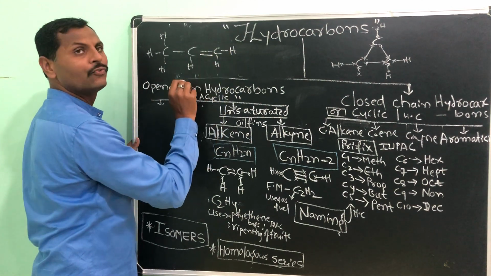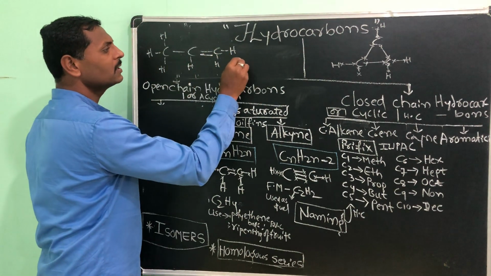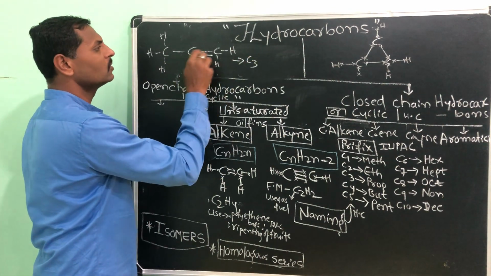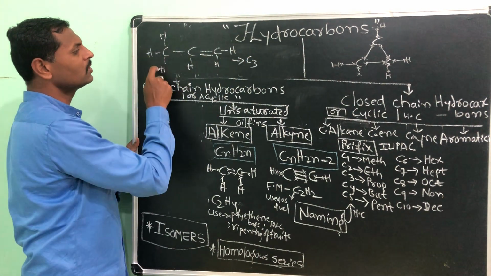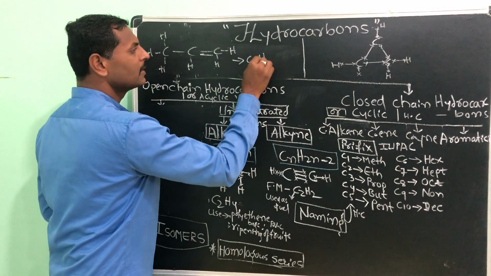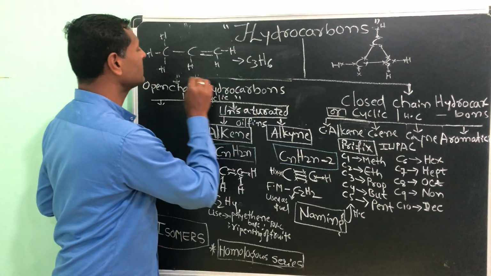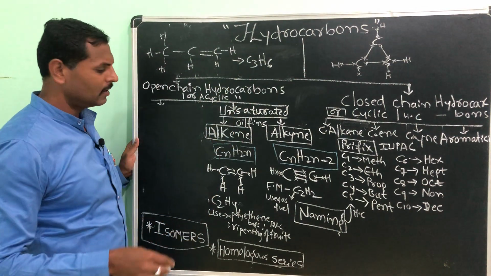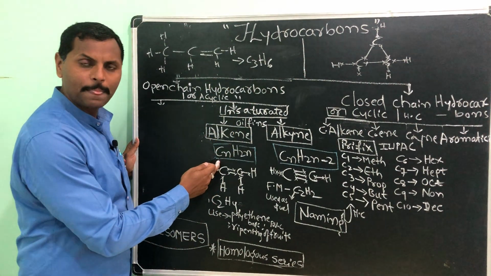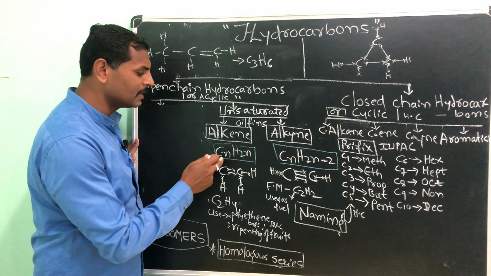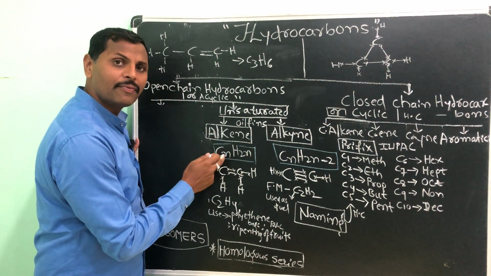Make sure each carbon has 4 bonds, to satisfy tetravalency. Then count the number of carbons: C3, 1, 2, 3. Count the number of hydrogens: 1, 2, 3, 4, 5, 6. So it is C3H6.